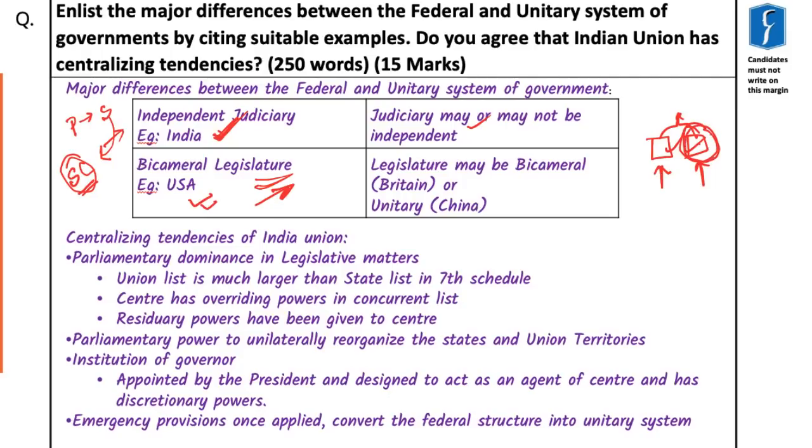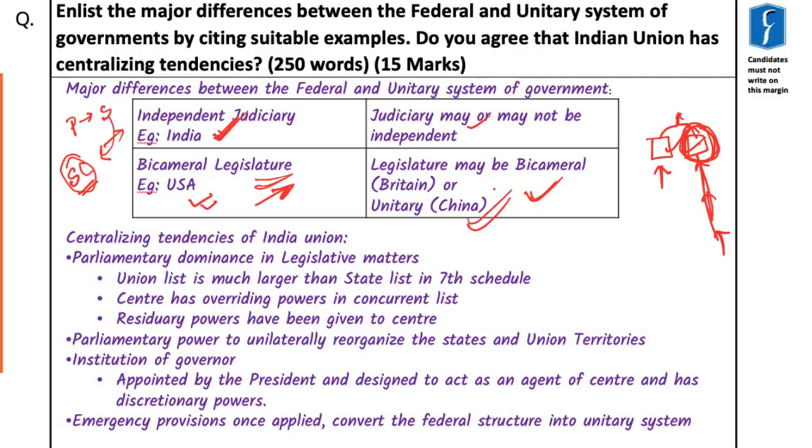But one of these houses is a representative of the states. Now this is done to ensure the representation and the will of the states even at the central level. In that way, the will of the states is also ensured. But in case of unitary system of government, it is not important that the parliament or the legislature may be bicameral, because if you have not given the power to the regional units, and if you have given them, you have not constitutionally given them, it is not important for you to take their views. But in case of federal structure, it is very, very important.